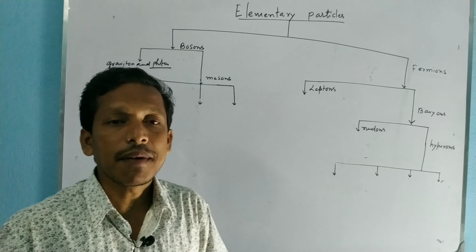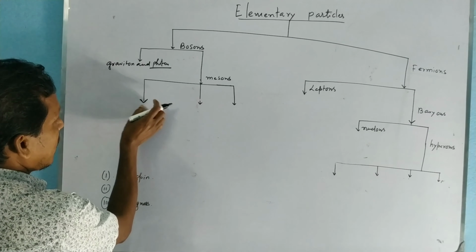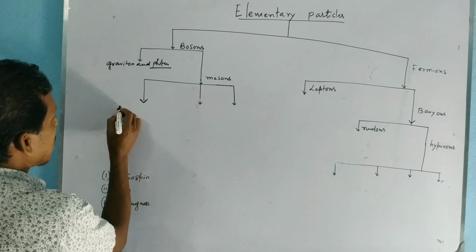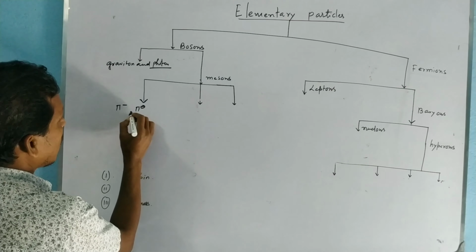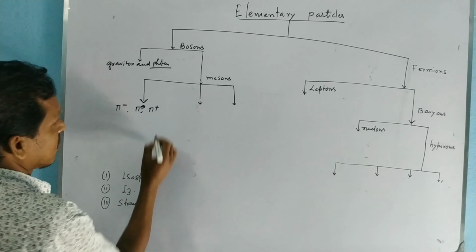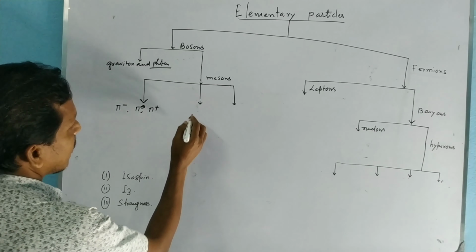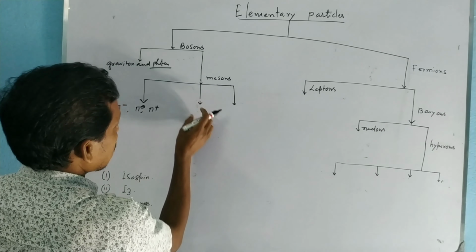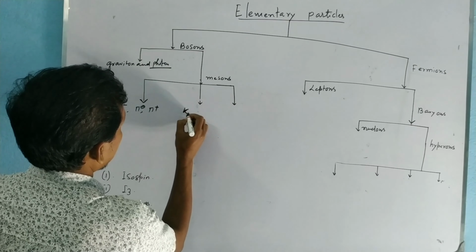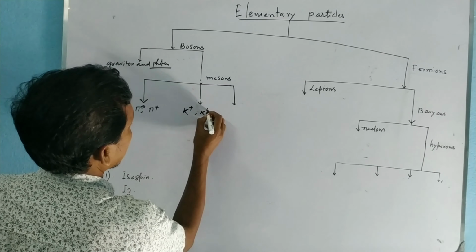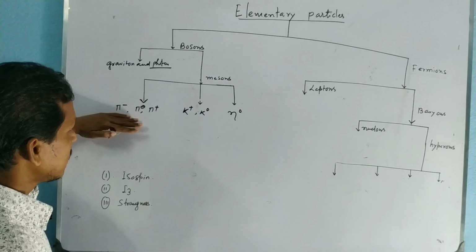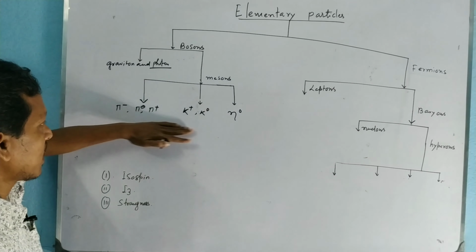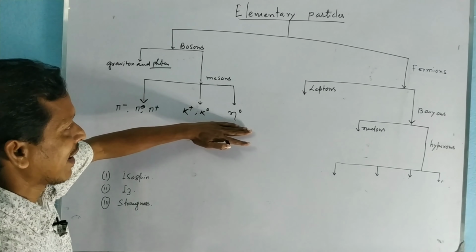The mesons are classified into three groups: pi meson, and in this group the particles are pi minus, pi 0 and pi plus. Another group is K meson, and in this group the particles are K plus and K0. Another one is eta meson. These are strongly interacting particles and these are called hadrons.